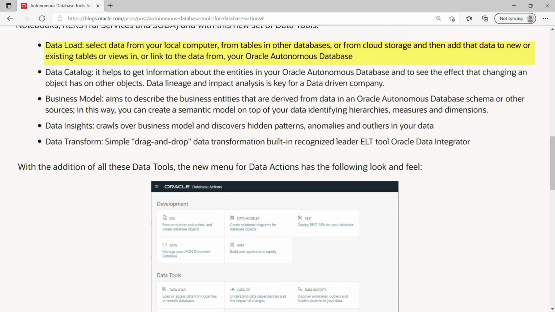Data load. Select data from your local computer, from tables in other databases or from cloud storage, and then add the data to new or existing tables or views in, or link to the data from, your Oracle Autonomous Database. Data catalog. Data catalog helps to get information about entries in your Oracle Autonomous Database and to see the effect that changing an object has on other objects. And data insight. Data insight crawls over business models and discovers hidden patterns, anomalies and outliers in your data.